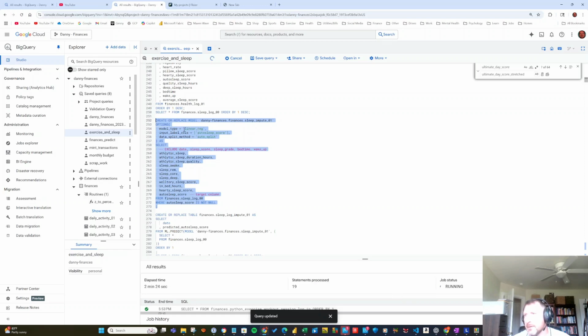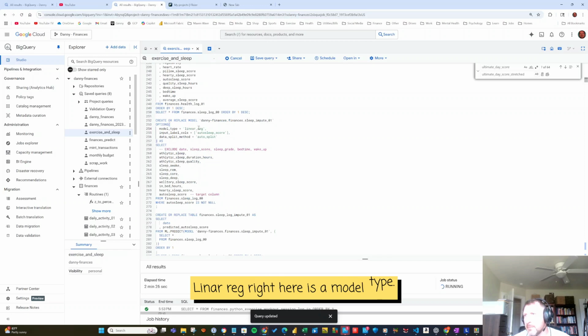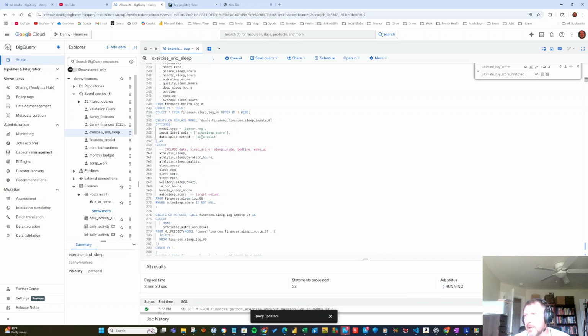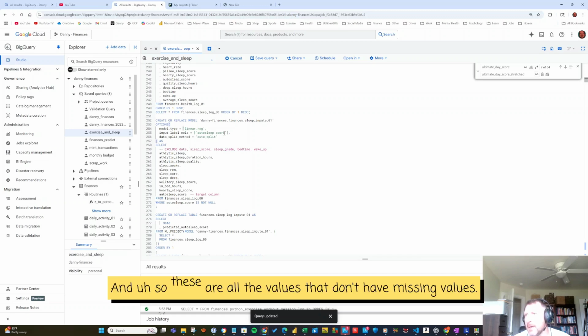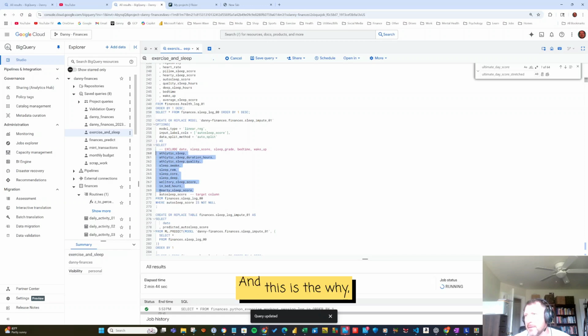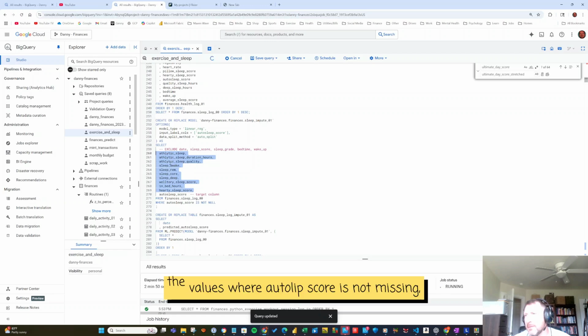That's what I'm doing right here. Linear reg right here is the model type. This is the output, auto sleep score, and this is the way I'm doing it, auto split. So the auto sleep score has some missing values, so I just want to fill that in. And so these are all the values that don't have missing values, and this is the y, the predictor, and it predicts this, and it only predicts it for the values where auto sleep score is not missing.